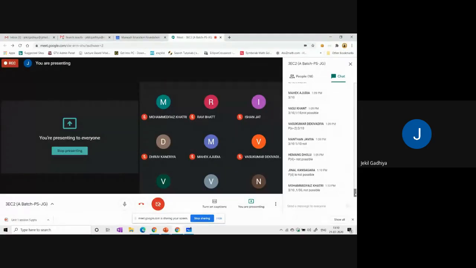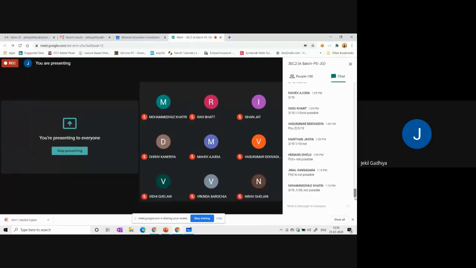Okay, can anyone give me the justification for this? Why is it not possible? We can't select four defective items from three defective items.